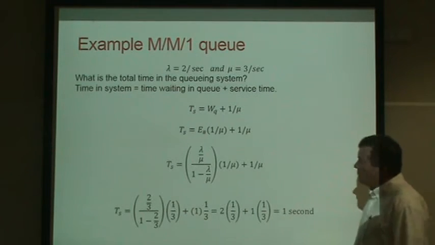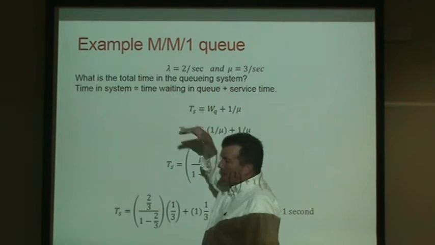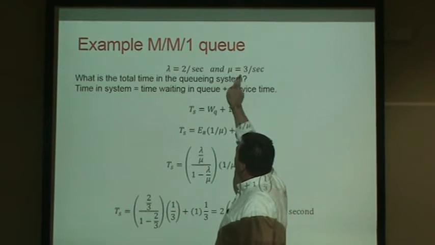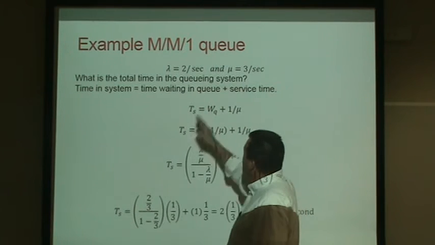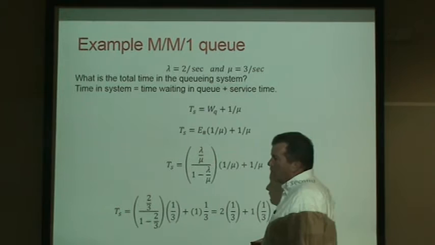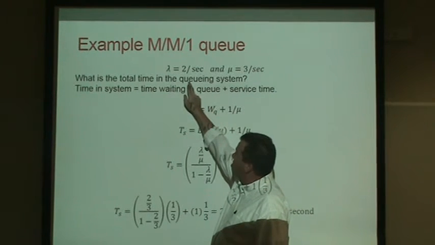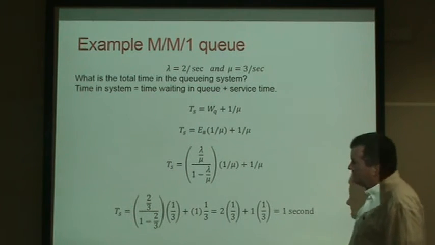So, in an MM1 queue, for example, if lambda equals 2 per second, 2 are coming into the queue per second, and the server runs at a speed where if it was 100% utilized, it could serve up to 3 per second. So that's good news that the rate into the system is less than the rate out of the system, so the queue won't grow off to infinity in size.